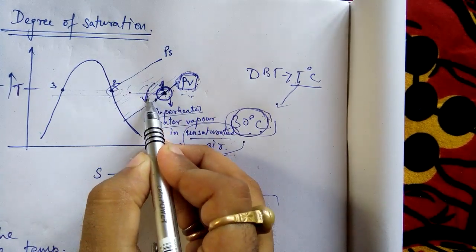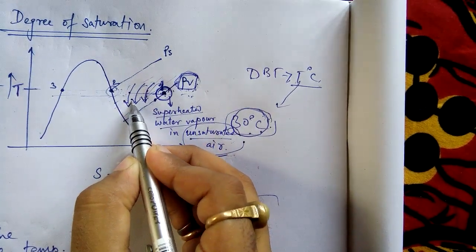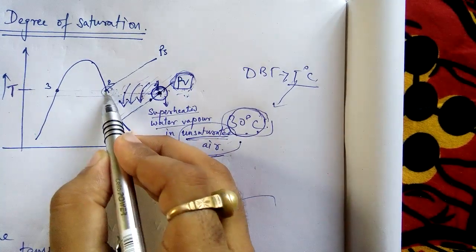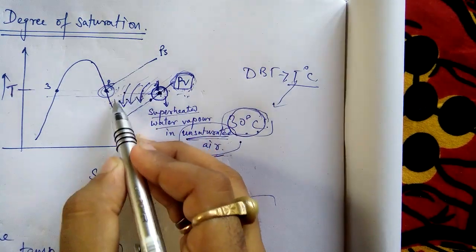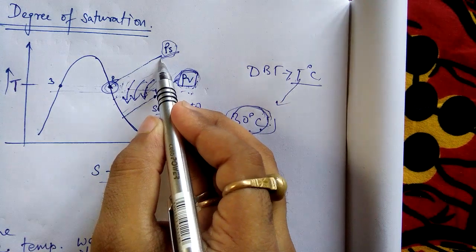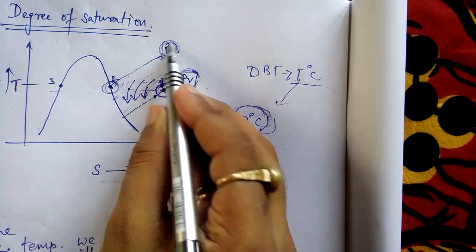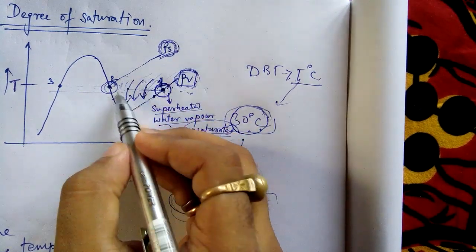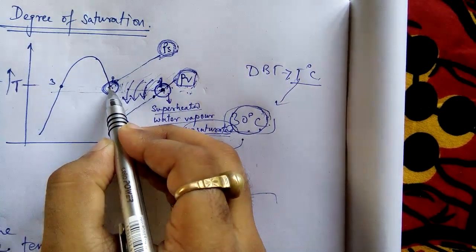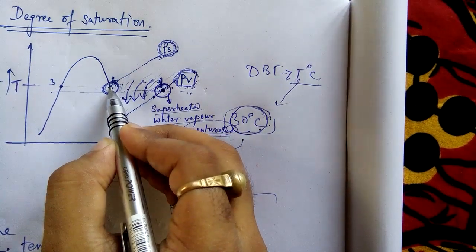You are adding moisture here, it's good. Air is taking that moisture because it was unsaturated here, I have written. But when you reach this point after going on adding moisture, the partial pressure becomes PS. That means saturated: the partial pressure of the water vapor at the saturated state. It is maximum, and air is saying that I have reached this line, the maximum amount of water vapor that I can hold.